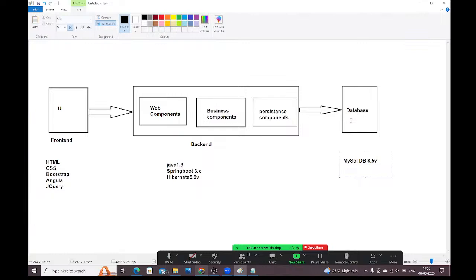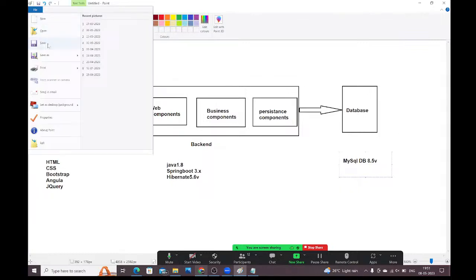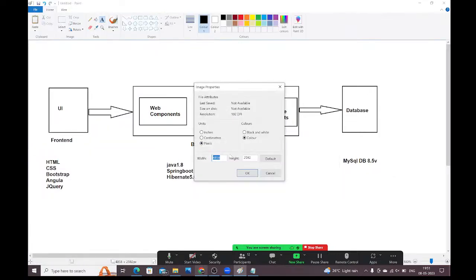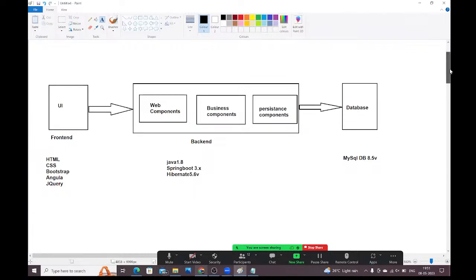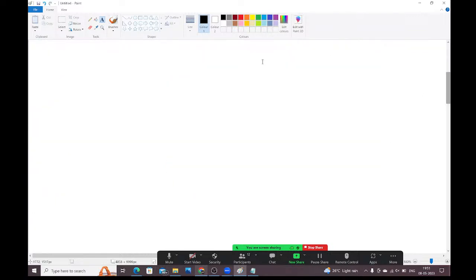Okay, fine, guys. Here I have developed the application by using all these technologies, and I have uploaded the code into a GitHub repository. Observe carefully, guys.